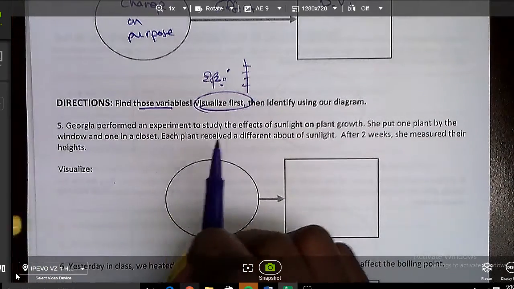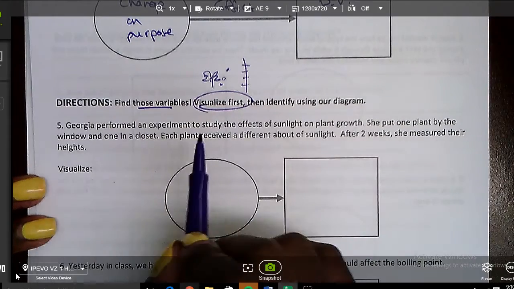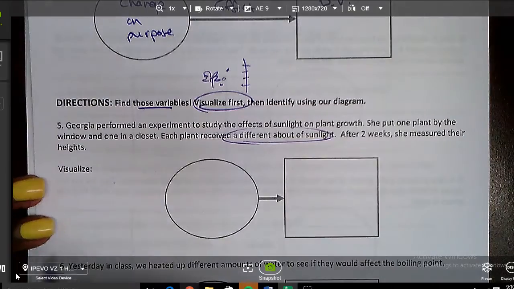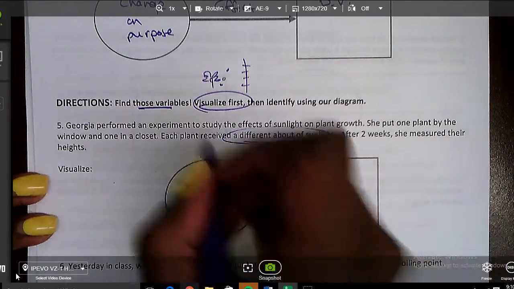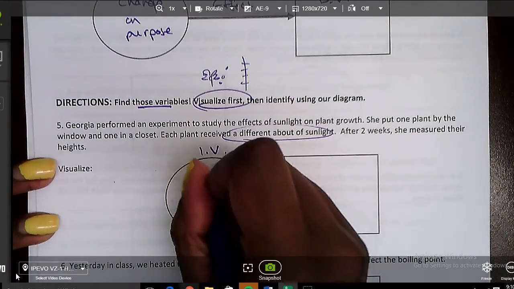It says that Georgia performed an experiment to study the effects of sunlight on plant growth. She put one plant by the window and one in a closet. Each plant received a different amount of sunlight. After 2 weeks, she measured their heights. So first, we label our boxes. This is going to be our independent variable, what we change on purpose.